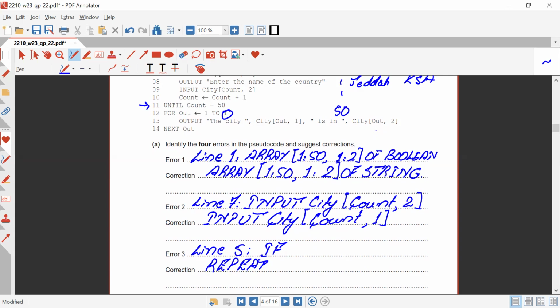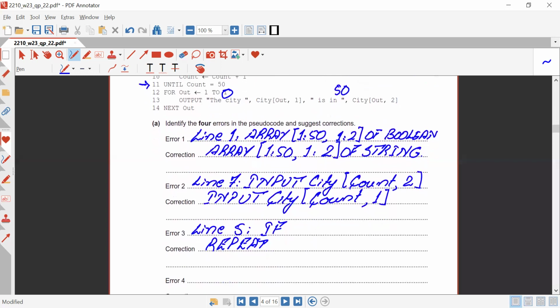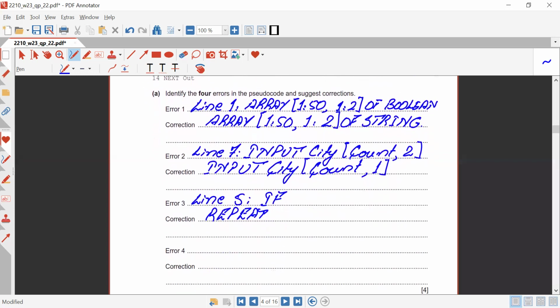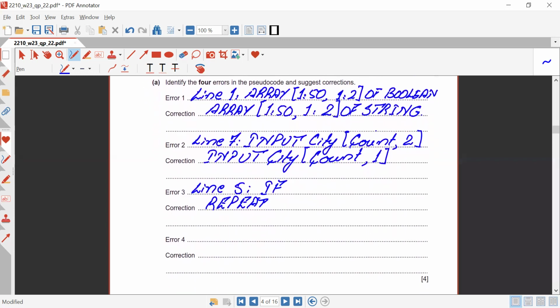So that means the loop should execute for 1 till 50 over here. So we will be writing for out assigned with value 1 to 1 should be for out assigned with the value 1 to 50.